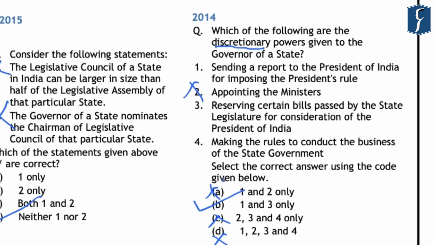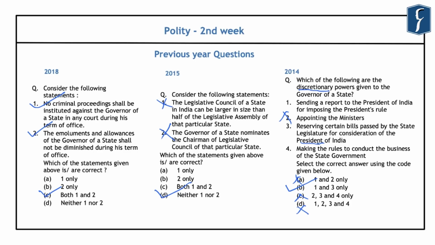That is, sending a report to the President of India for the imposition of President's rule is one of the discretionary powers of the governor of a state. And again, reserving certain bills passed by the state legislature for the consideration of the President of India is also a discretionary power of a governor of a state. So the correct answer is B, that is 1 and 3 only. By solving these questions, we find that various provisions related to the governor of a state are important for us from the preliminary examination. Also, you should compare the powers provided to the governor with the powers provided to the President of India.